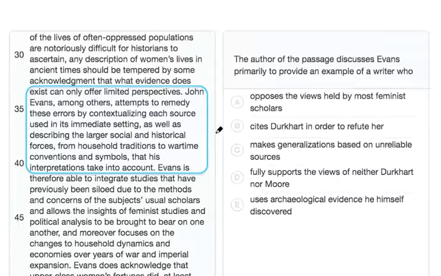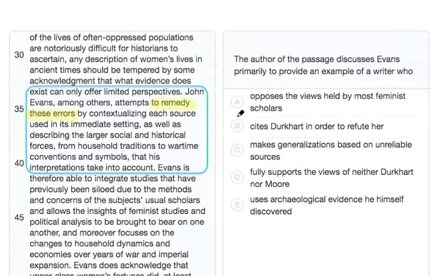that many critics don't agree with. The beginning of the second paragraph explains problems or weaknesses in these scholars' research. Now let's look at the Evans section, which is in the middle of this paragraph and is highlighted here in the blue box. The author writes that Evans tries to remedy these errors. This means that Evans is trying to solve the problems mentioned earlier in the paragraph that the other scholars faced. His work is a little different from the other researchers mentioned.